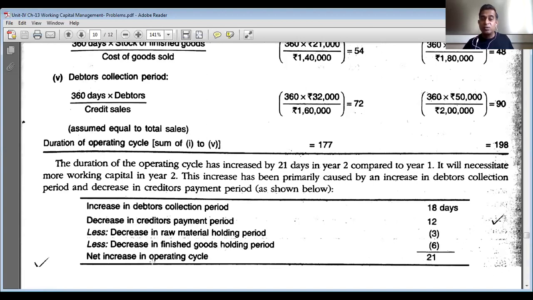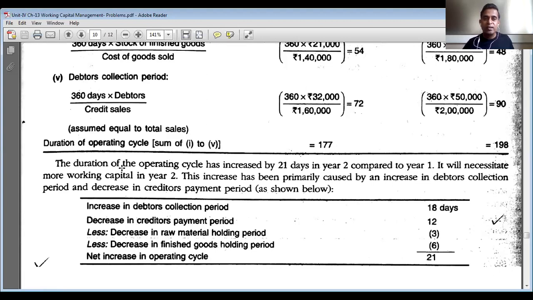This calculation tells us why the operating cycle has increased by 21 days in year 2, so that the managers can take some corrective actions. Otherwise, simply you can deduct 198 minus 177 and you will get the same difference, 21 days.